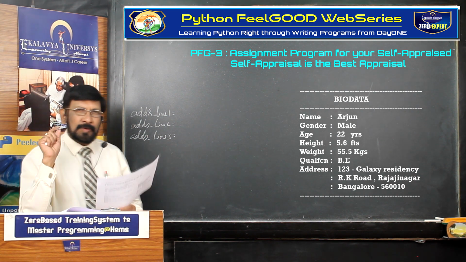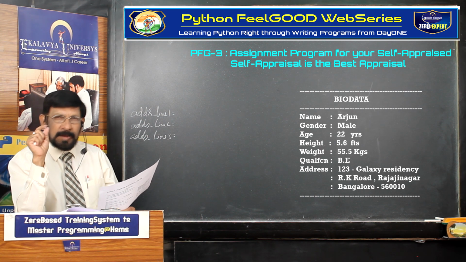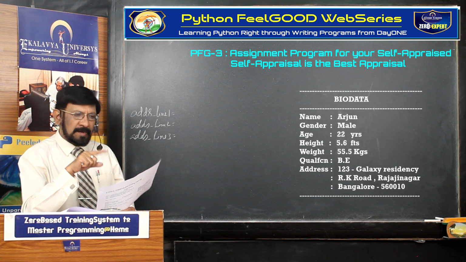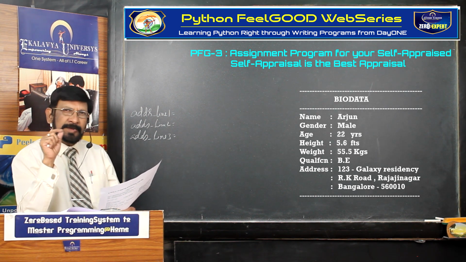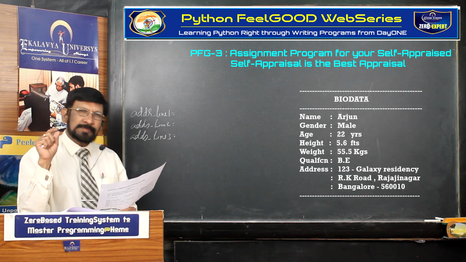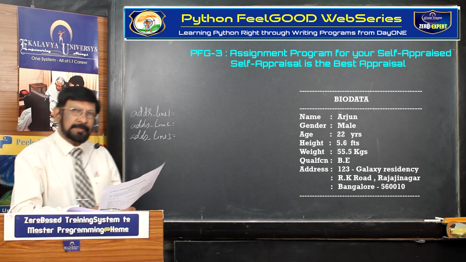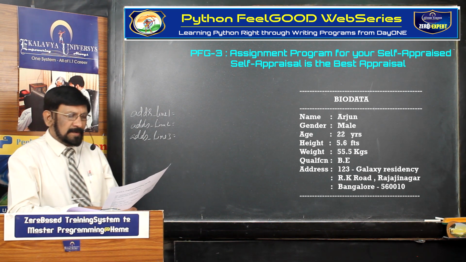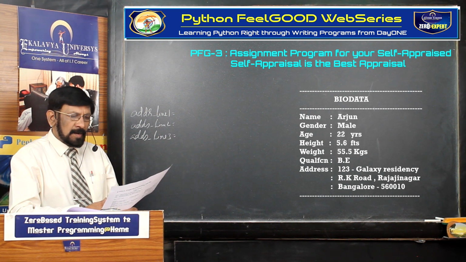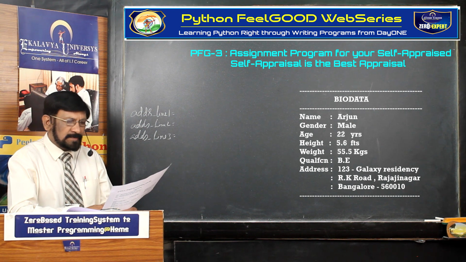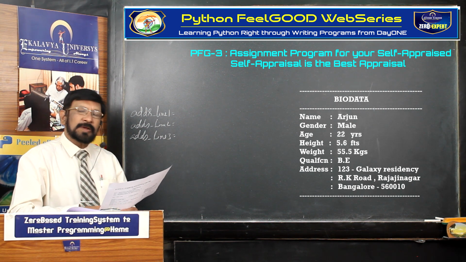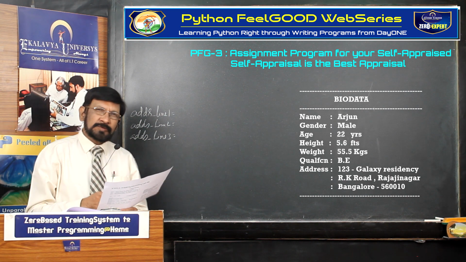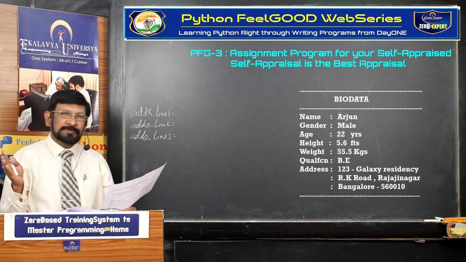On the top, you write the comment stating the program number, PFG 3, preparing and displaying biodata. Thereafter, the input section: 1, 2, 3, 4, 5, 6, 7, 7 plus 2, 9. 9 variables you define, 9 input statements you write.